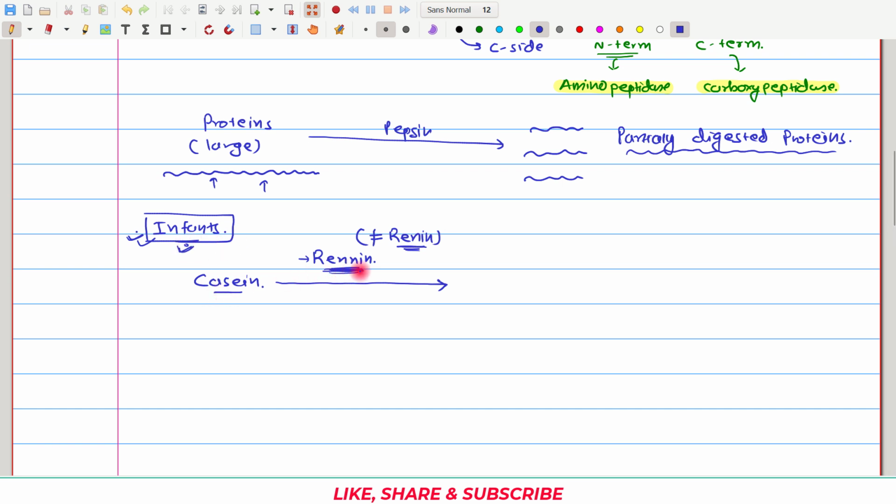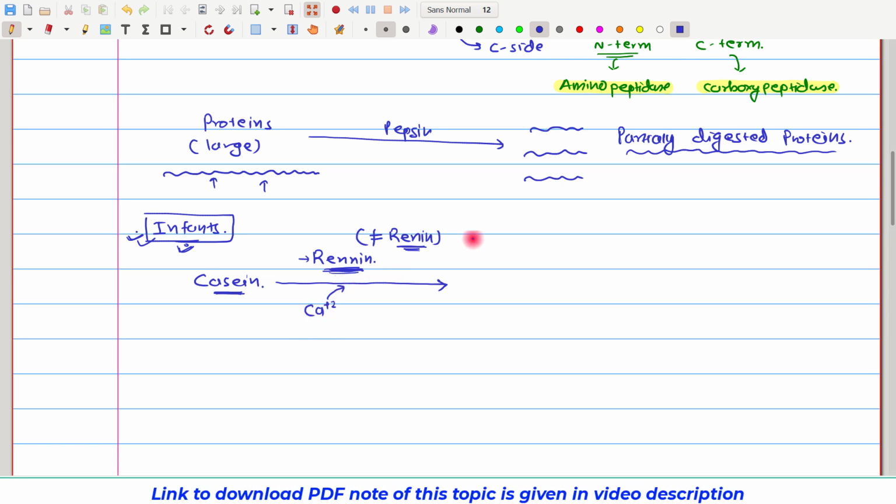So what will this renin enzyme do on this casein protein? This renin enzyme carries out denaturation of this casein, and along with denaturation, it also makes this casein bind with calcium. So the ultimate thing which we get after the action of renin is paracaseinate.